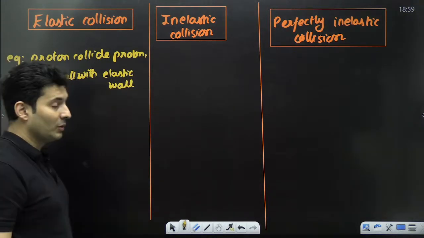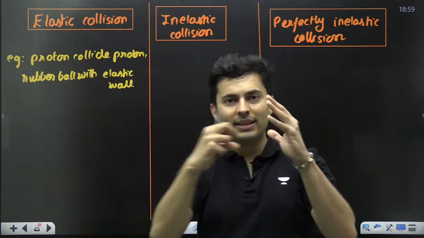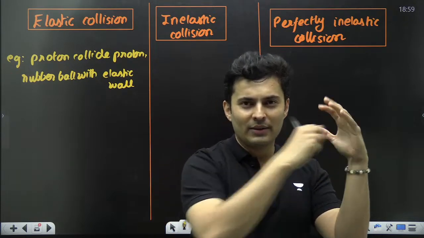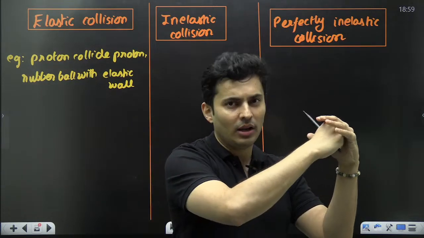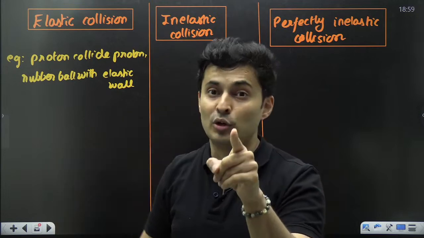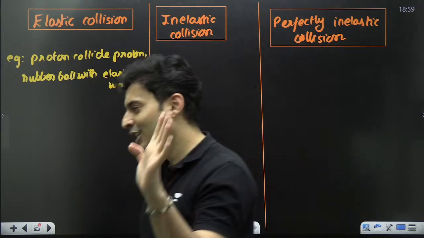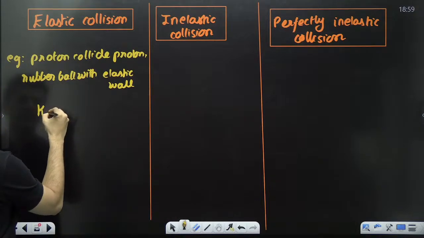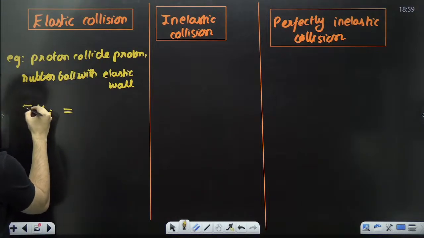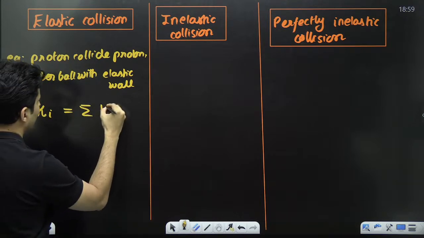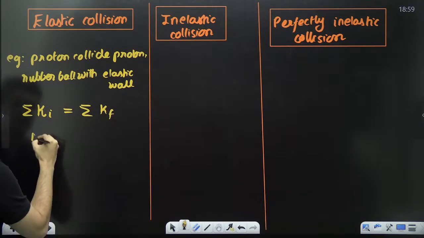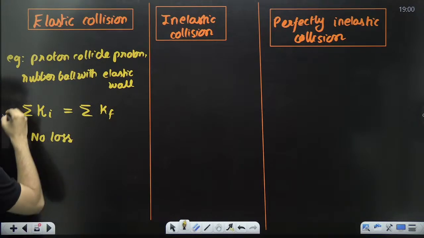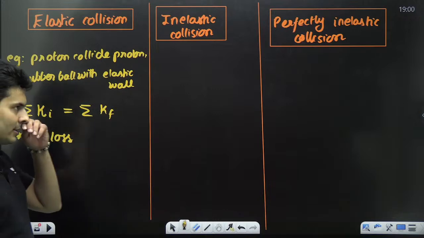These are good examples. You take a rubber ball, some nice rubbery wall is there, it absorbs and gives it back. So the ball does not lose energy. Whatever speed it came and struck the wall, same speed it will bounce back. If it loses energy, then it is not elastic. So here, the total kinetic energy initially will be the total kinetic energy finally. So there is basically no loss of energy. Remember this, no loss of energy.